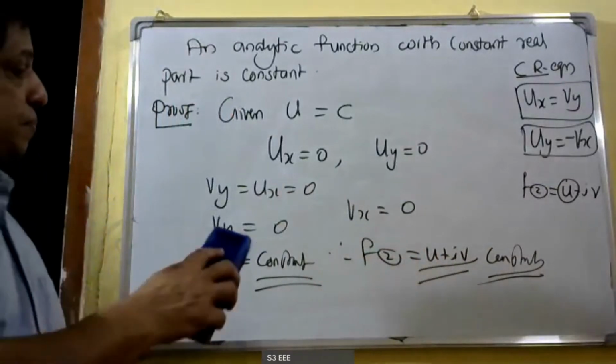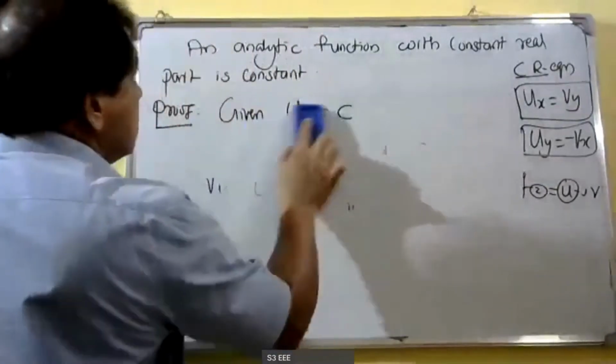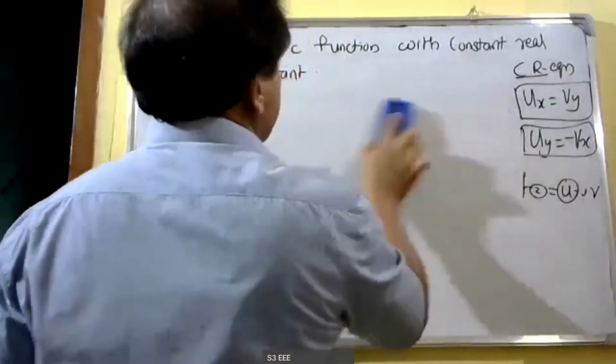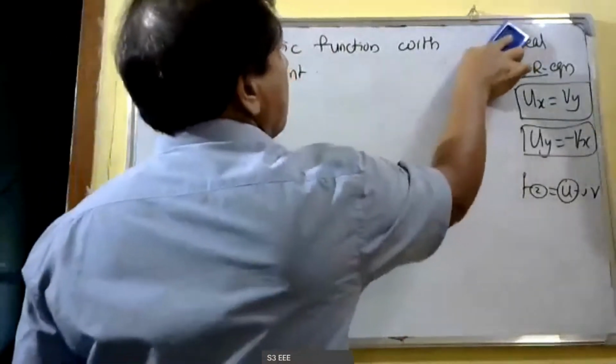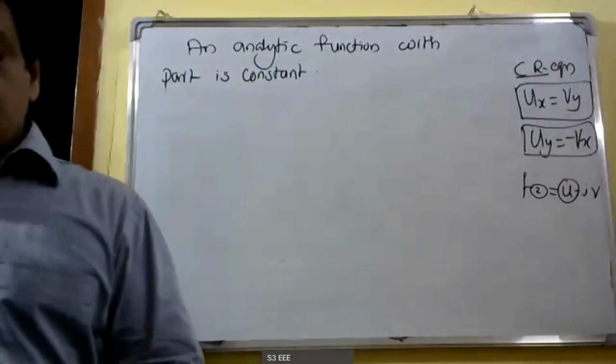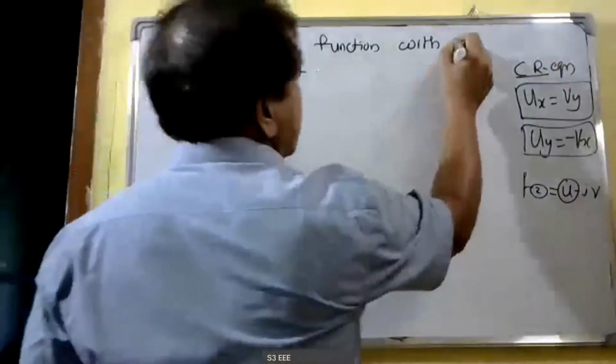The second question: an analytic function with a constant imaginary part.